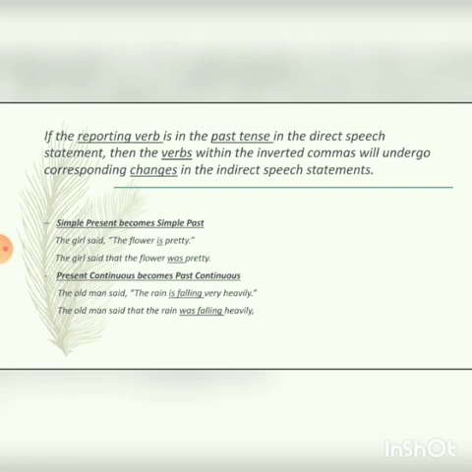The old man said, "The rain is falling very heavily." Here, "said" is in past tense, it is the reporting verb, and the reported speech is in present continuous tense. "Rain is falling" will change into past continuous tense. The old man said that the rain was falling heavily.